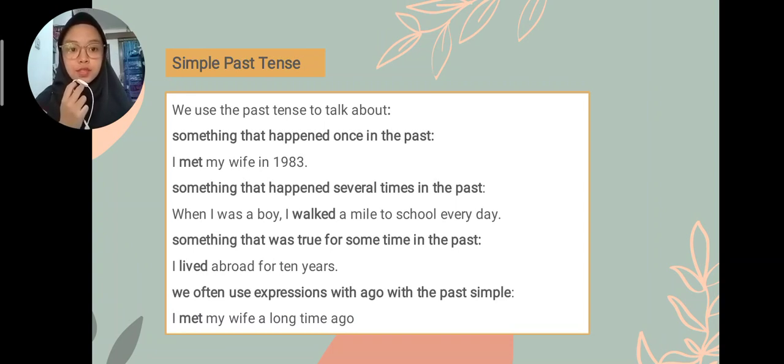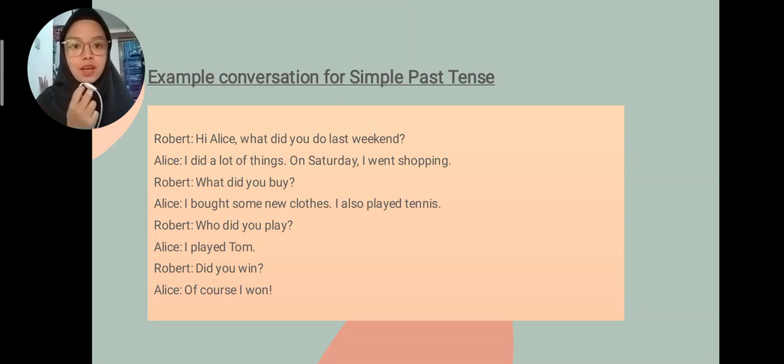And we often use expressions with "ago" with the past simple. For example, I met my wife a long time ago. And here's an example conversation for simple past tense.